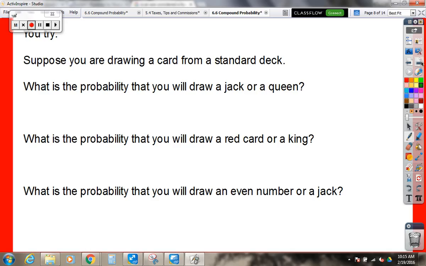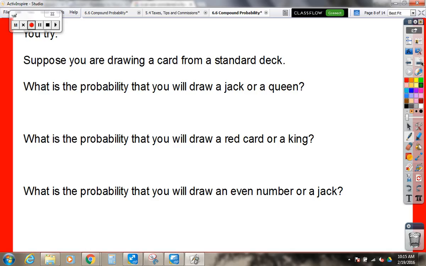Face cards are usually considered jacks, queens, and kings. We have aces through 10, and 10 is the highest number. We had to know all that to make sure we got this straight. There's one worksheet where they count aces as face cards, but they tell you that. Most don't. All right, what's the probability that you're gonna draw a jack or a queen?